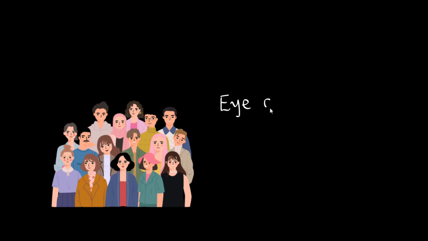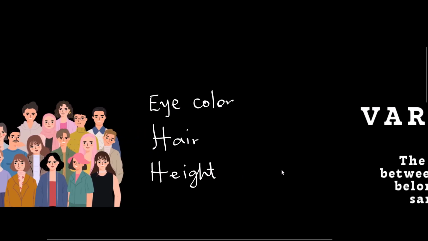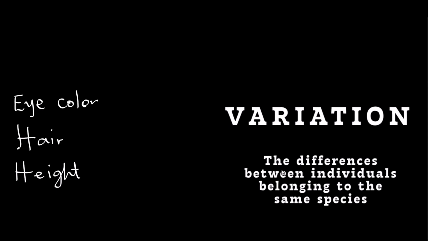So we have their eye color being different, their hair color also being different. And then interestingly, their heights are also not the same. So we are all humans from the same species, but there are differences that exist between us. Now, the differences that exist between individual organisms of the same species is known as variation. So variation is basically the differences between individuals belonging to the same species.